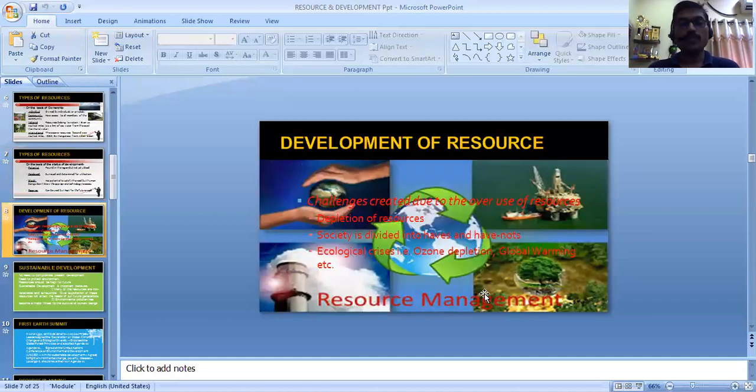Now come to the major part, that is development of resource. Development of resource means started using the resources. There are three major challenges whenever we start using resources. Number one, depletion of resources. Obviously, there are some resources which are non-renewable. Those are exhaustible. Once we start using them, they start depleting.